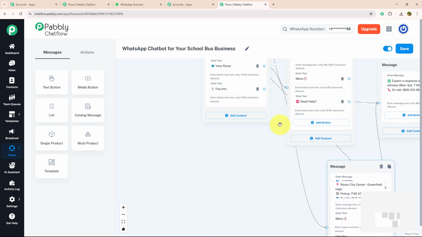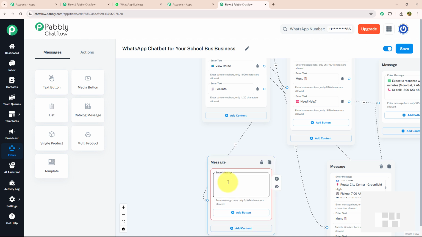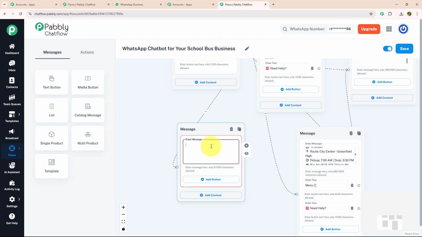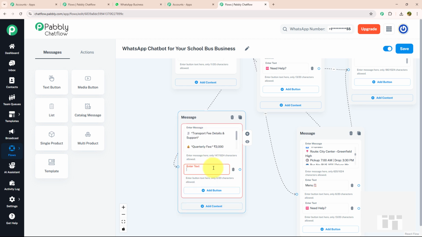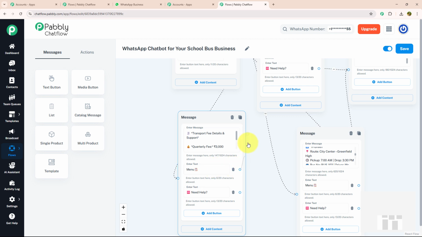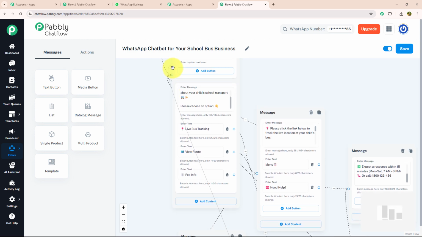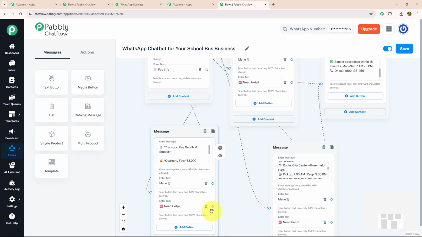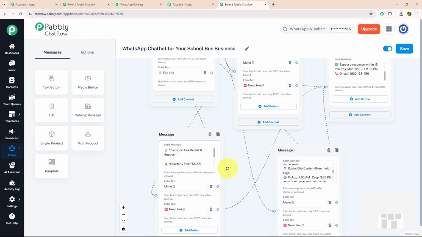Now for our last message, which is fee info, I'm going to drag and drop, select the text button and enter my message, in which I will mention all the information about the fees like this. And with that, I'm going to provide action buttons which say menu and need help. I'm going to connect the menu button with our initial message and connect the need help button with the message that we have put for need help.